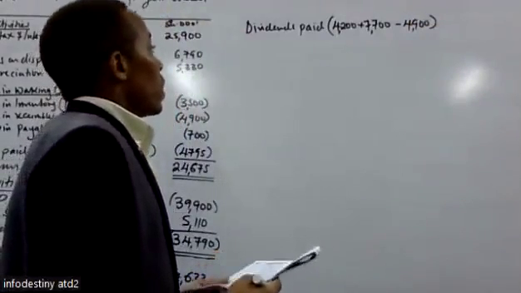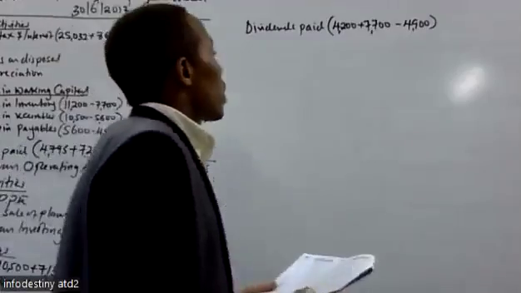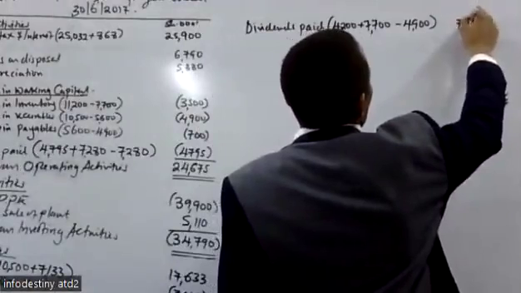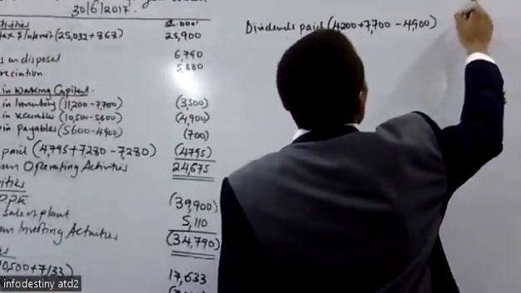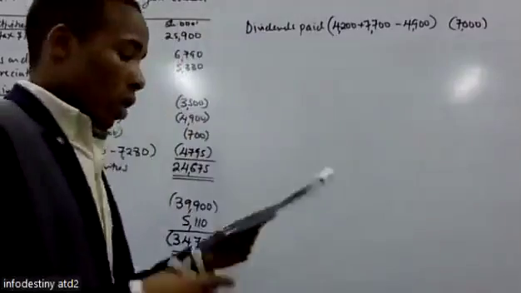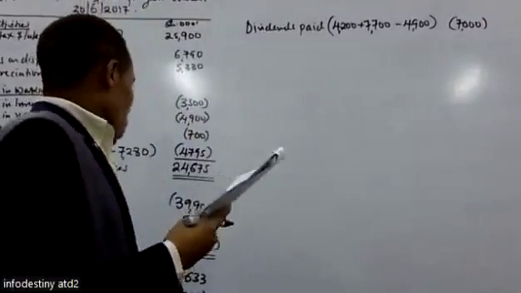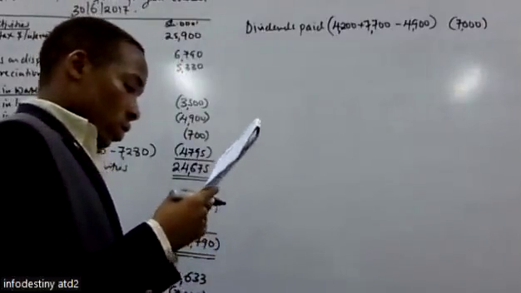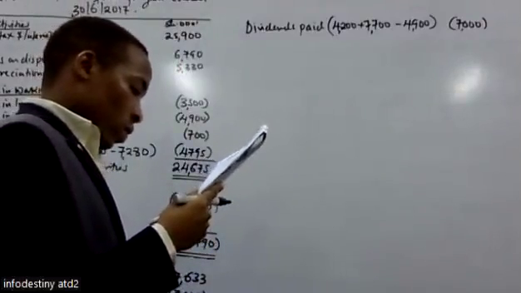So that is 11,900 minus 4,900 to give us 7,000, and that is an outflow.